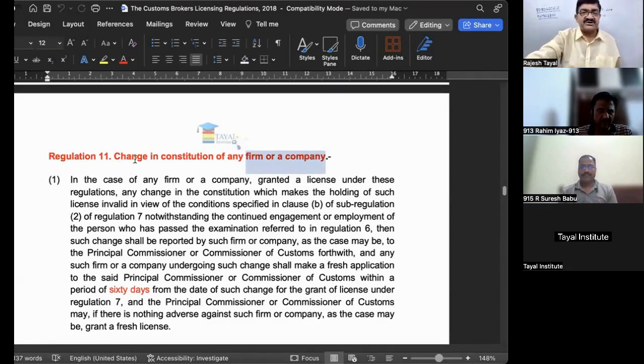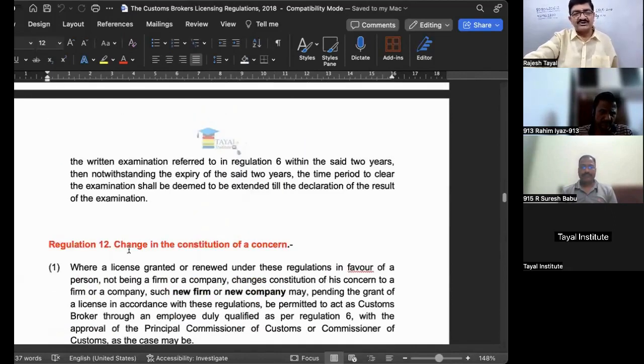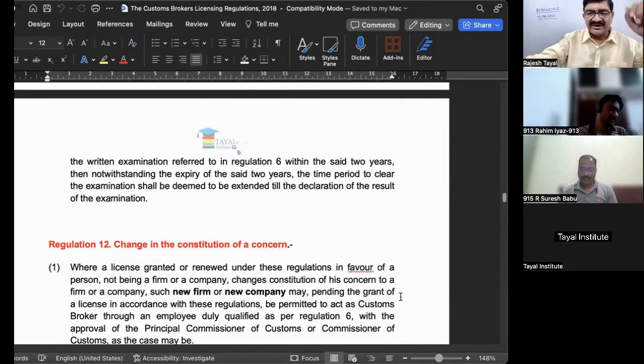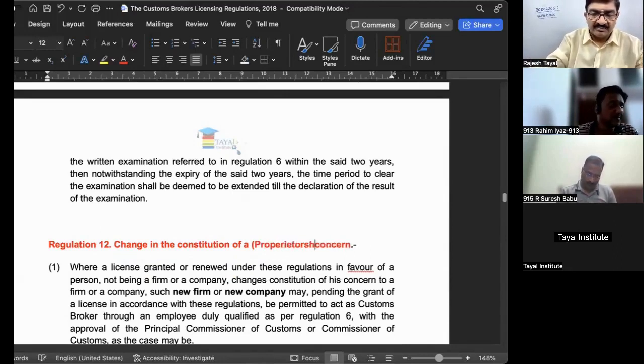You see the first few words, change of constitution, regulation number 11. Regulation number 12 also, this is change in constitution. The difference is here it is concern. So add one word in between here, proprietorship concern. So let me add it here. It is not the part of this actually, but just adding proprietorship, just to give you more clarity on this.